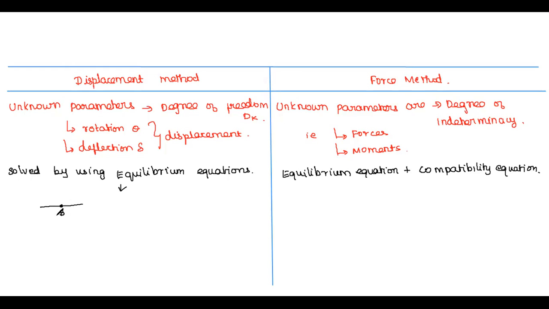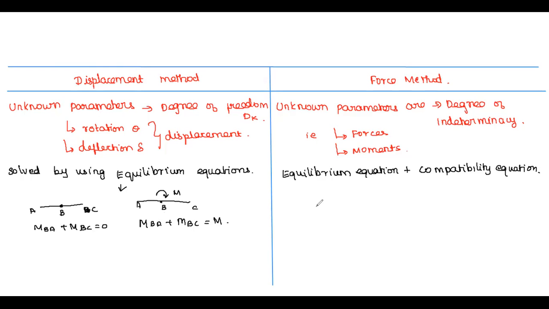So let it be B. Consider a beam A, B, C. It will be MBA plus MBC is equal to 0 in case there is no applied moment. If there is an applied moment M, then MBA plus MBC is equal to M. The sum of all moments meeting at the joint is equal to the external applied moment, which is MBA plus MBC equal to 0, and if there is an applied moment, MBA plus MBC is equal to M.